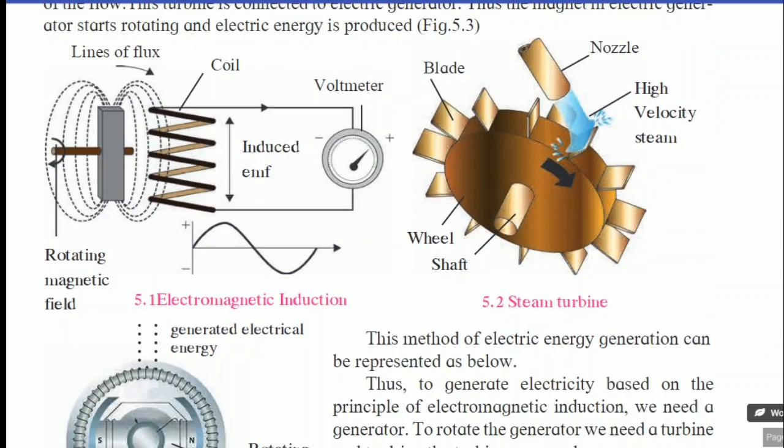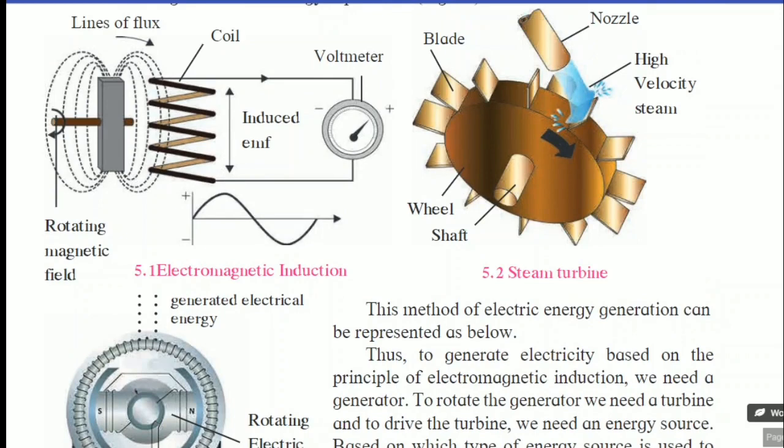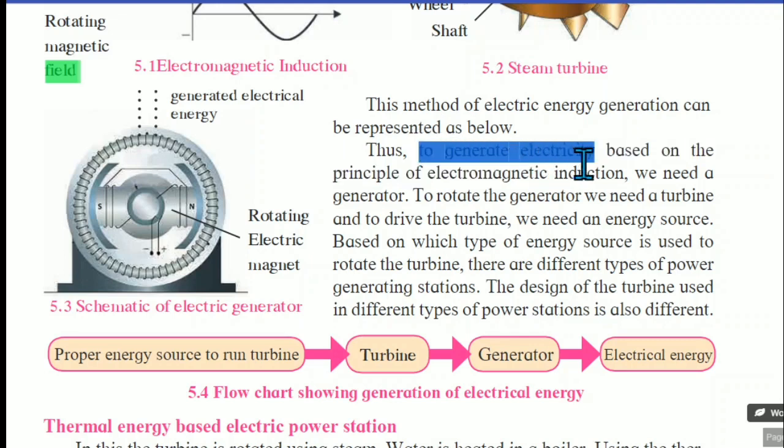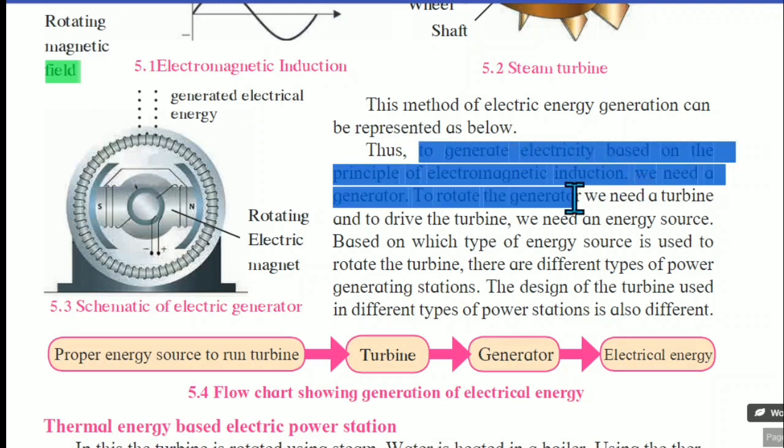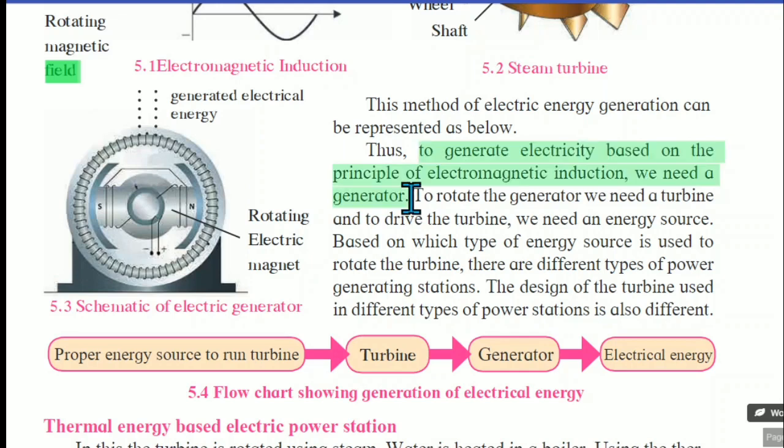Here, diagram 5.3 indicates this. Before that, first of all, diagram 5.1, electromagnetic induction. Second one, diagram 5.2, in that a steam turbine is there. These are the blades. This is the wheel, a disc-like structure. This is the shaft, nozzle, high velocity of steam or water. High velocity steam or water falls on these blades and they rotate.